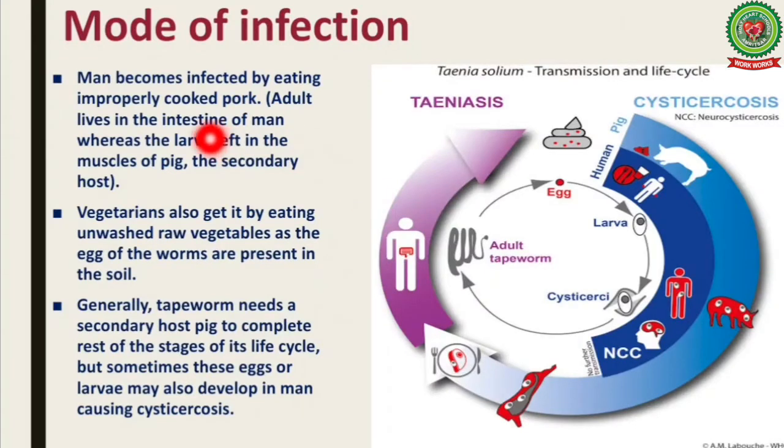So, talking about the mode of infection. Man becomes infected by eating improperly cooked pork. The adult worm lives in the intestine of man, whereas the larvae are left in the muscles of the pig, that is a secondary host. Vegetarians also get it by eating unwashed raw vegetables, as the eggs of the worms are present in the soil. Generally, the tapeworm needs a secondary host, that is the pig, to complete the rest of the stages of its life cycle. But sometimes these eggs or larvae may also develop in man, causing cysticercosis.